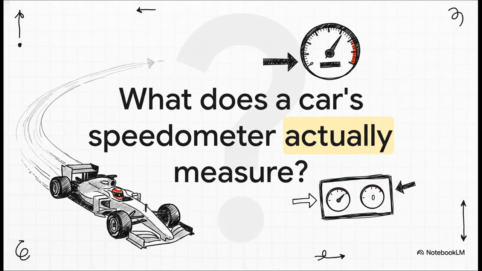And that leaves us with one last thing to think about. A Formula One car finishes a 300-kilometer race right back where it began. As we now know, its average velocity for that whole race is 0 kilometers per hour. So, when the driver is flying down the track and glances at their dashboard, what is that speedometer actually showing them? Is it measuring their speed or their velocity? Think about it. Thanks for joining us for this one.